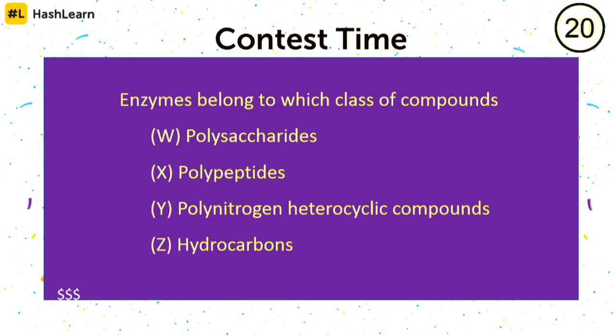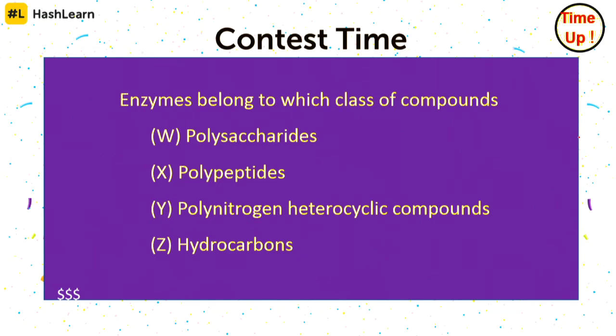W, X, Y, Z. What is it going to be? Okay. So Pallavi says it is X. Pallavi was the first one to give us the answer, followed by Zara and Peru. So X and Y is the answer, guys. We'll declare the winner and the right answer in the next class of mine, which is on Tuesday, guys.